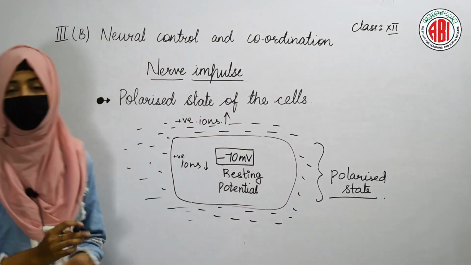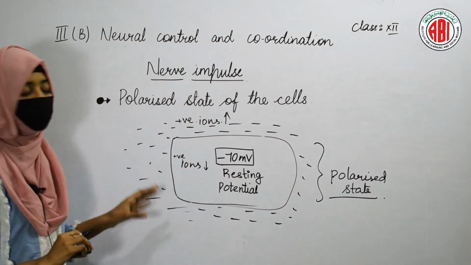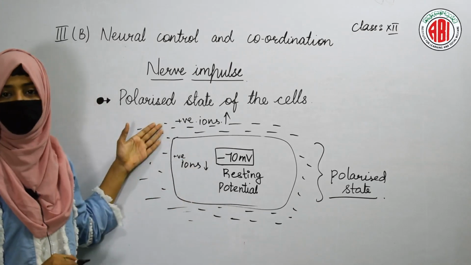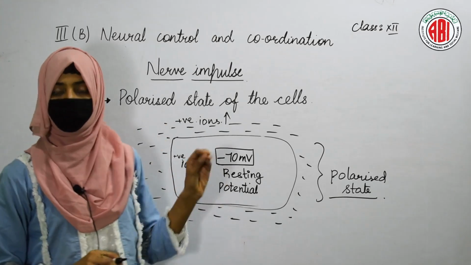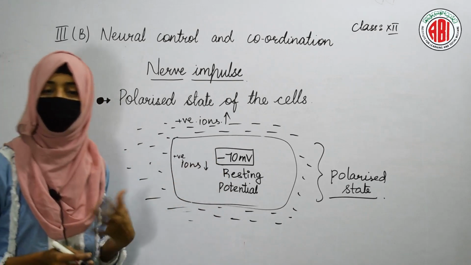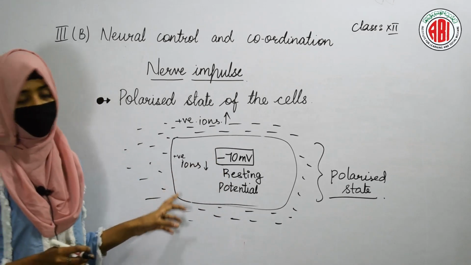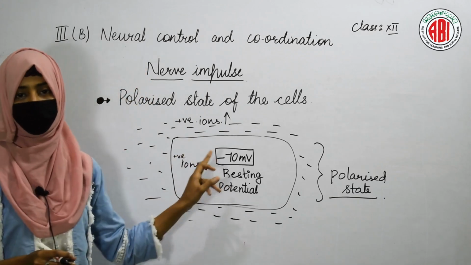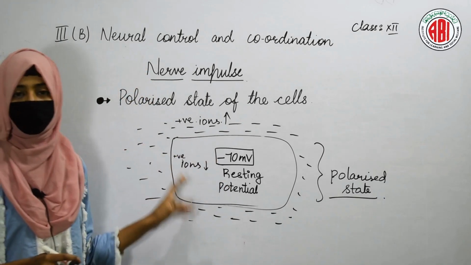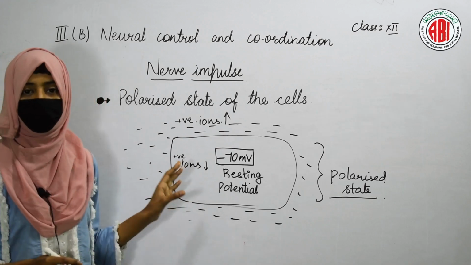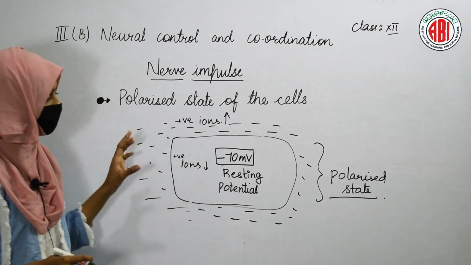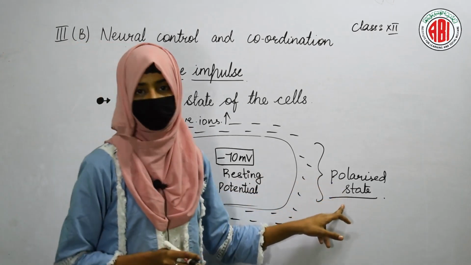So this is exactly a polarized state of the cell. Whenever the positive ions are more in number in the interstitial fluid when compared to the cell, at that time a potential is generated, and that potential is called the resting potential, and it can be given as minus 70 mV. So the cell which shows minus 70 mV and is in the resting potential state, we call that cell as polarized state.